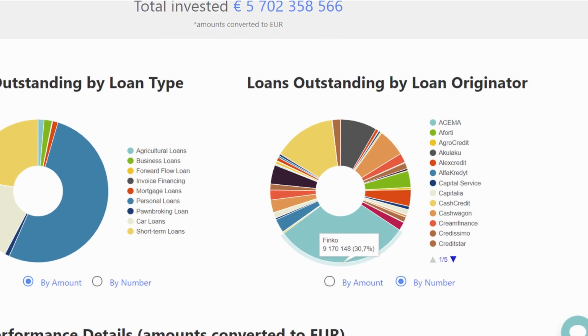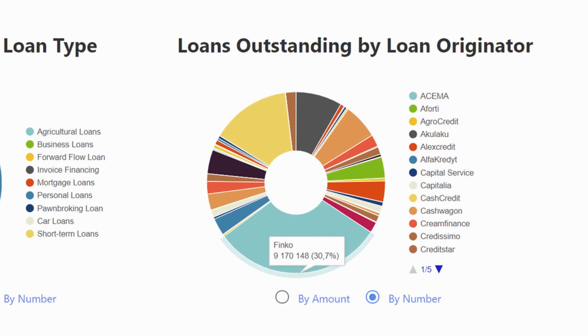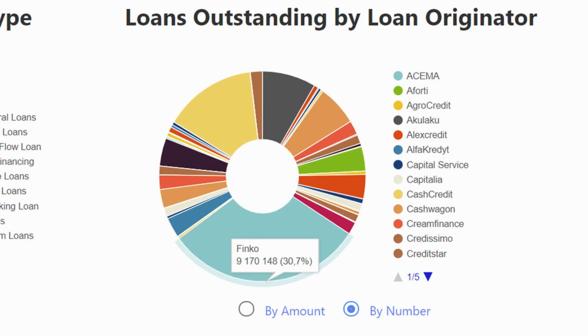Another argument often used by Mintos is that many loan originators have not had any issues during this year. What no one is mentioning, however, is that those loan originators without any issues didn't necessarily have the largest exposure on Mintos, so chances are that you have not invested in them anyway. So that was a brief history lesson.